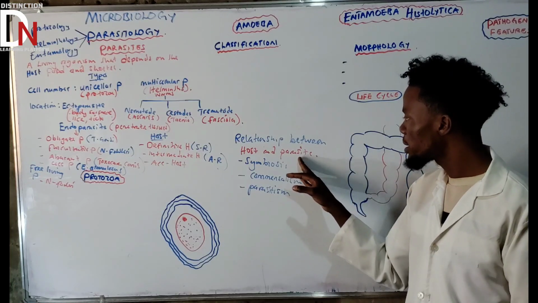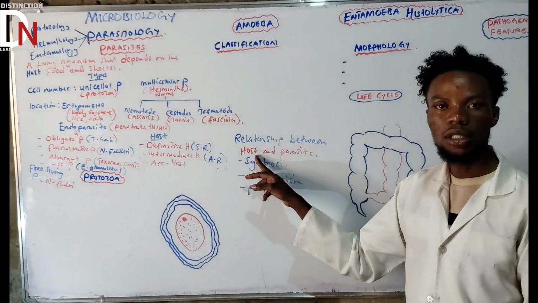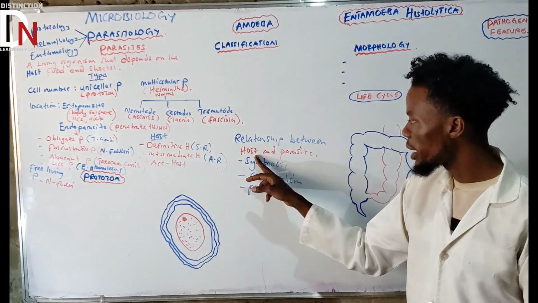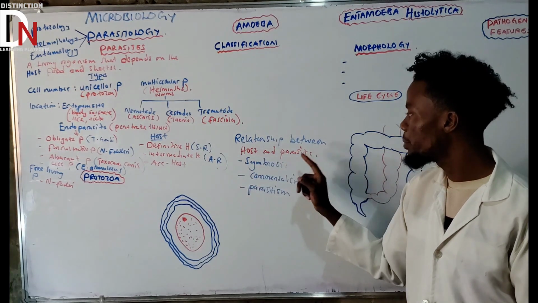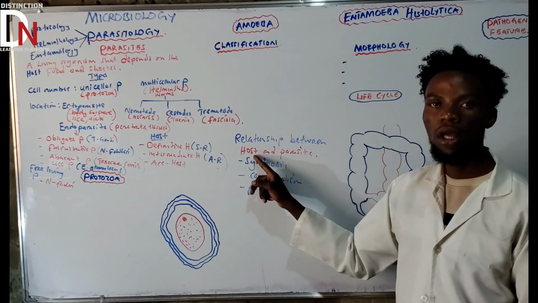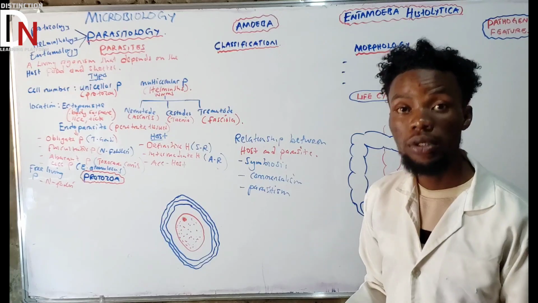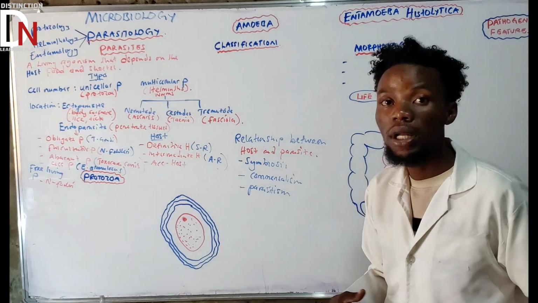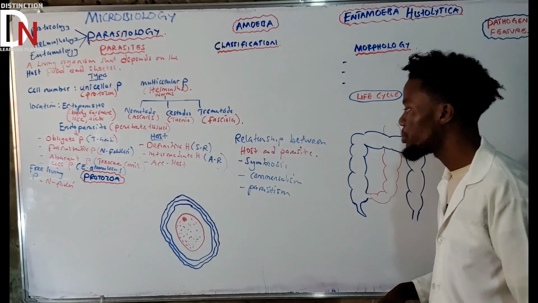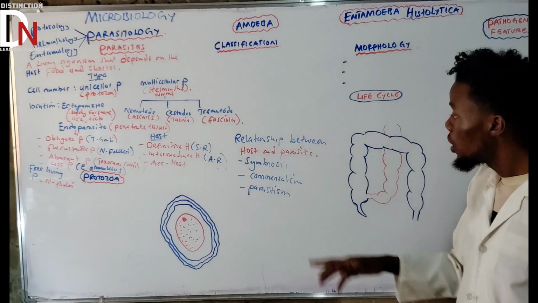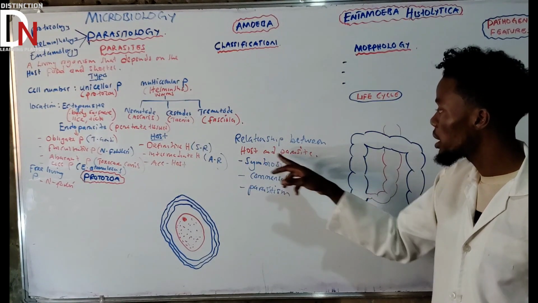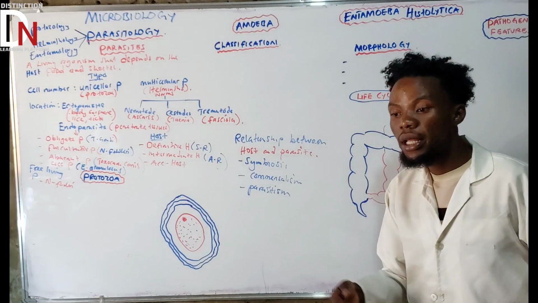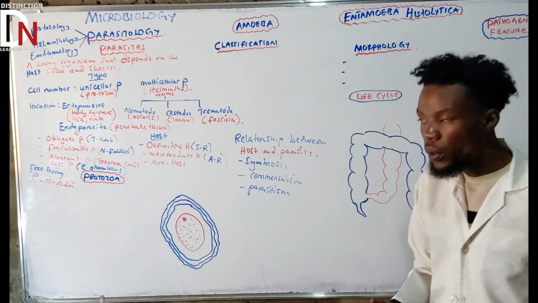both the parasite and the host are dependent on one another. The host is dependent on the parasite and the parasite is dependent on the host. That's what we call symbiosis. They both depend on one another. There is no injury. Under symbiosis there is no injury. The host and the parasite depend on one another, they benefit from one another.